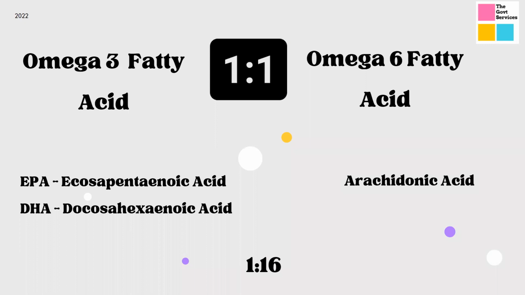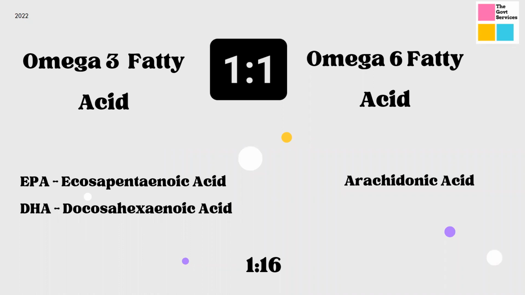There is a reason why it got disturbed. We'll talk about that in our next slide. In omega-3, there are two important acids, EPA and DHA. EPA is eicosapentaenoic acid, and DHA is docosahexaenoic acid. Remember these names and also the classification. Unsaturated fatty acids have two classes, MUFA and PUFA.